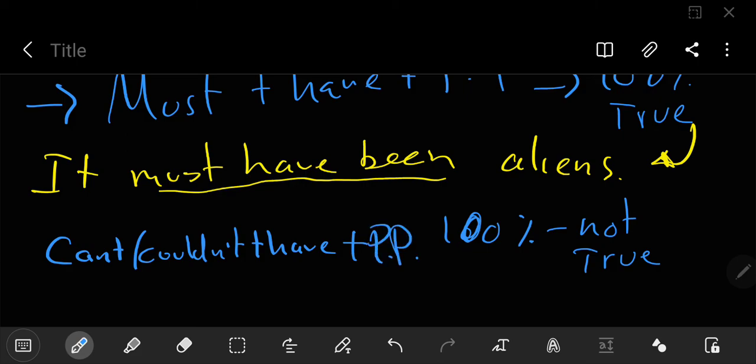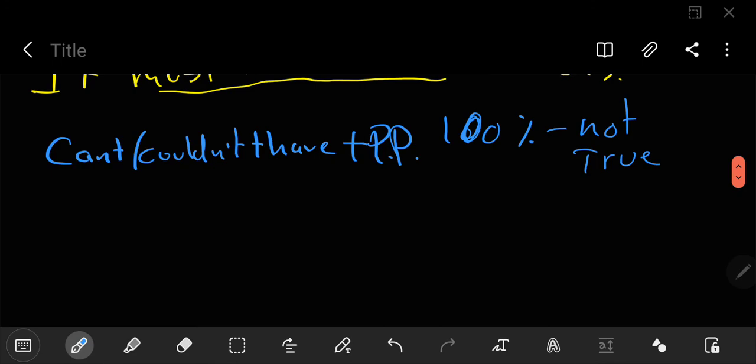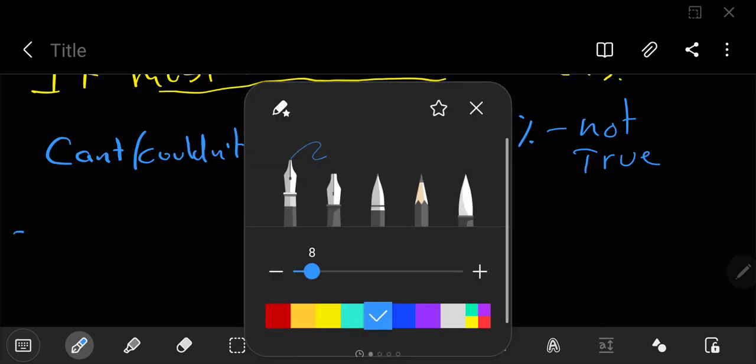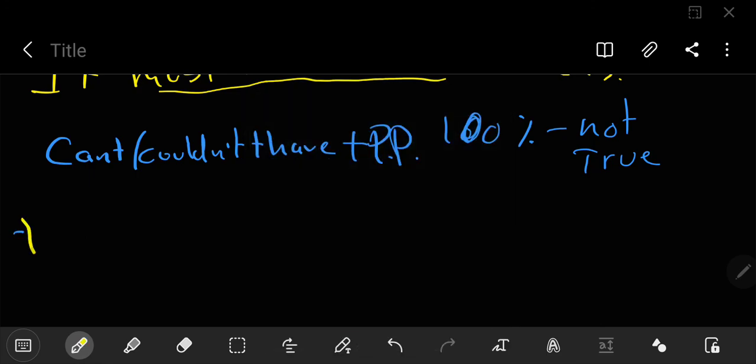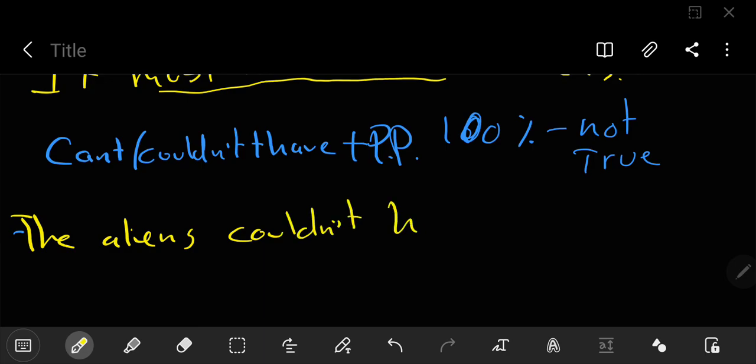The PP is everywhere, right? And it's the same thing. Well, obviously you tell your friend about the aliens and your friend is a reasonable person and you say, well, obviously the aliens couldn't have done it, right? Or you can put can't. The aliens can't have done it.